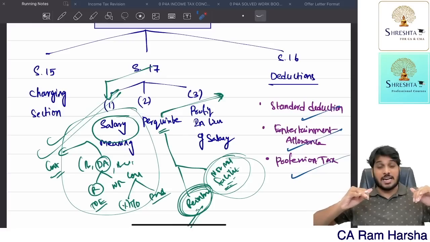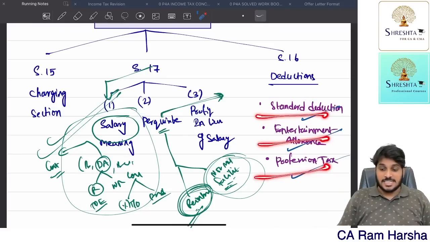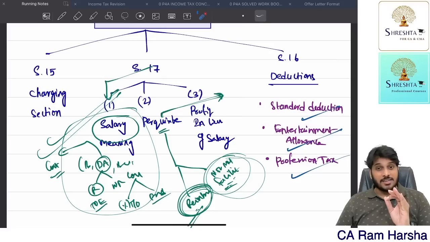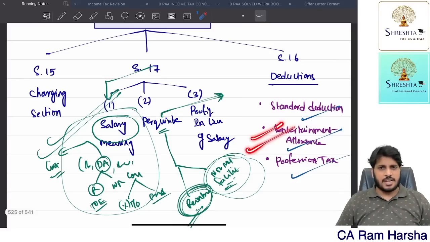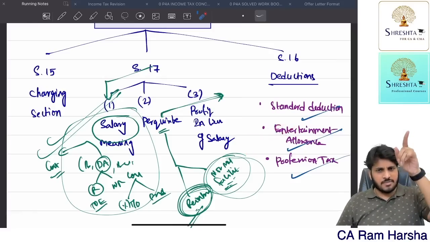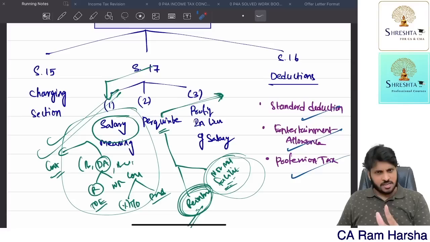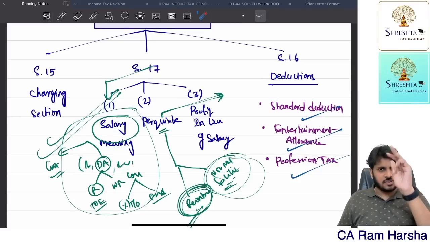Then from gross salary, we have 3 deductions. Standard deduction up to 50,000. Entertainment allowance: deduction for entertainment allowance is available only for government employees. First of all, if entertainment allowance is there, first we will tax it as part of gross salary. Then we have a deduction: 1/5 of basic salary, 5,000 rupees in a year, or the actual amount of allowance received, whichever is lower.